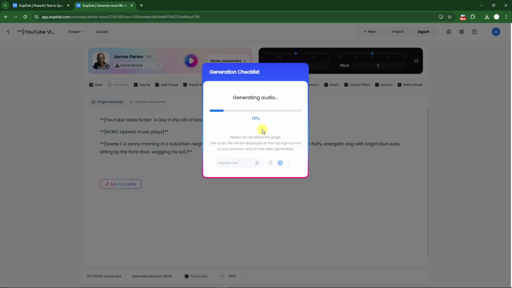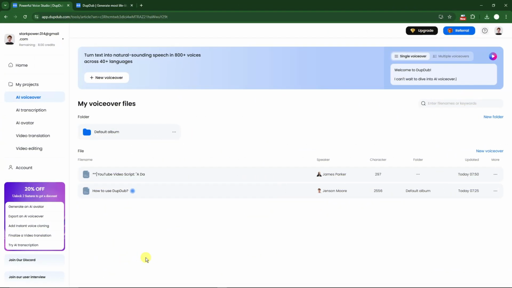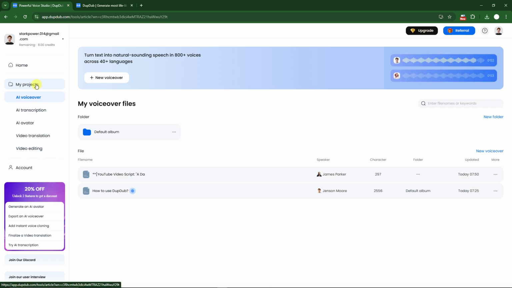I'm gonna simply generate that one and export the video. I'll get back to you once it's here. Perfect. Right now it's gonna be inside my computer. Anyway, let's go back to the homepage. Now this is gonna be the homepage again. Make sure you're gonna be on My Projects if you want to check your previous creations. It already has been organized into folders.